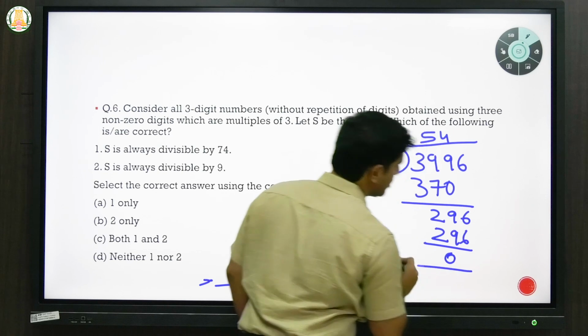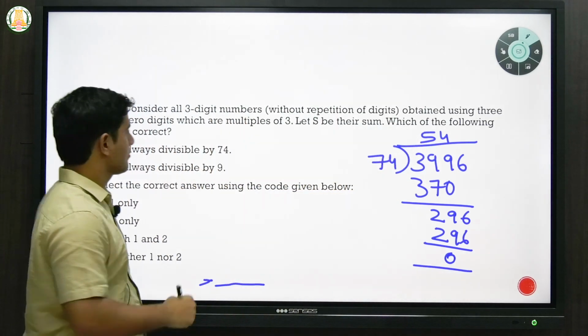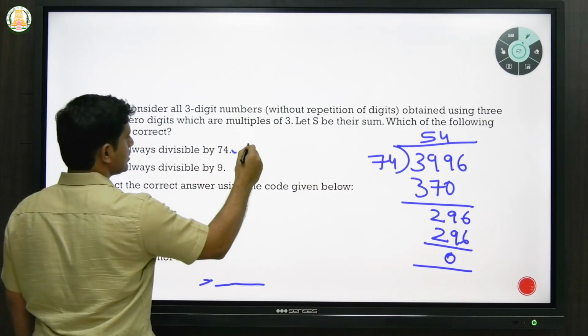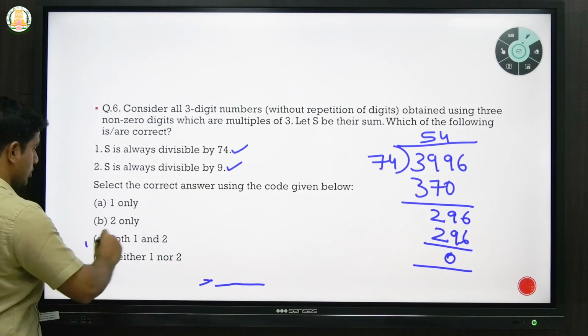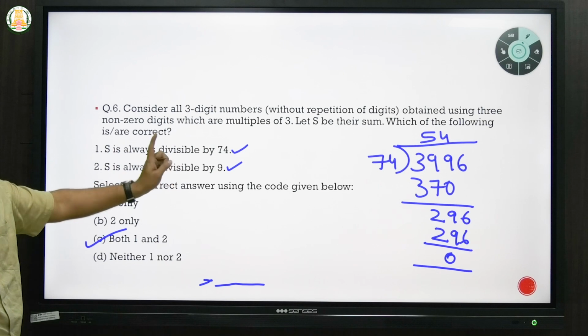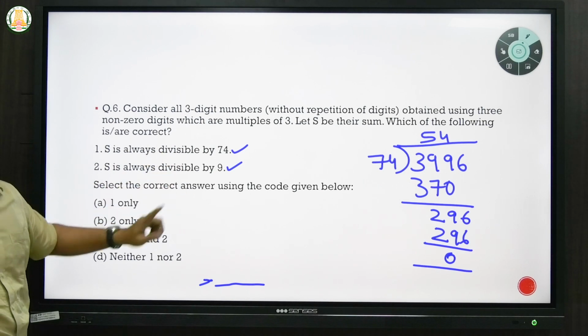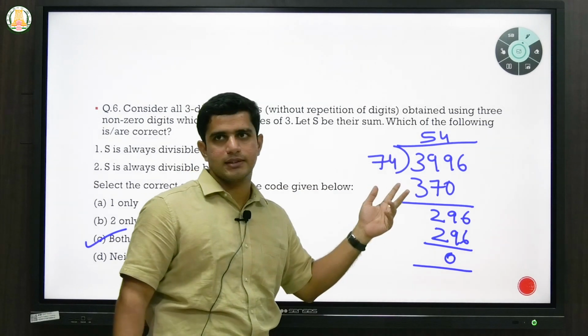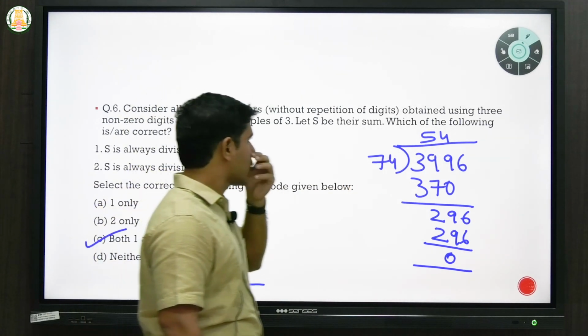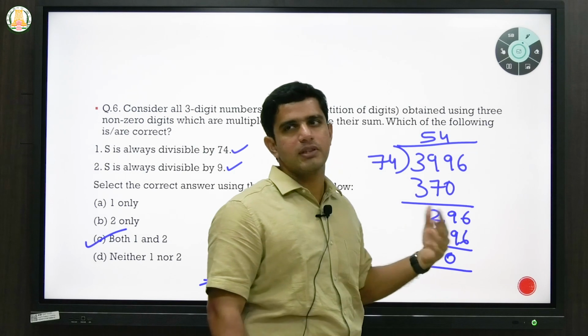So there is a remainder 0, which means it is divisible by 7. So you can write this is also true, this is also true. So we select the correct answer, both 1 and 2. So it is divisible by 74 as well as by 9. Okay. So simple, you just have to do some basic division, you will understand. Or you can find out all factors, which will take more time.